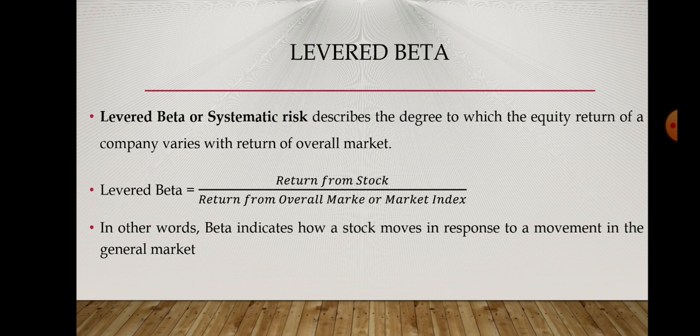How do we calculate levered beta, or beta? It is the ratio of the return from the stock and the return from the market index. This shows how the stock moves in response to a movement in the general market. If the market goes upward by 10%, how much does that particular stock move: whether 10%, 12%, or 6%. So it indicates the comparative movement of the stock with respect to the general market.